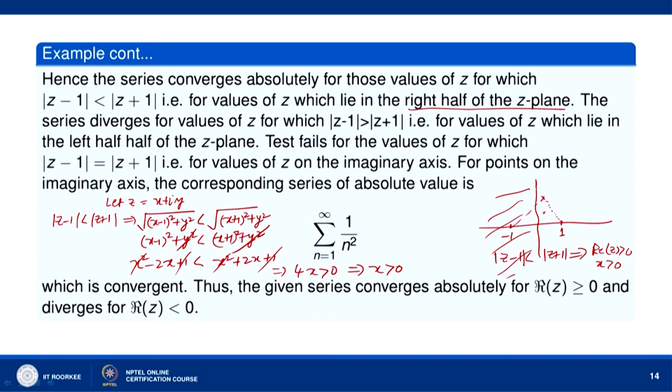So, that is the points which lie on the imaginary axis. Okay. Any point on the imaginary axis has its distance from 1 and minus 1 the same. Okay. So, for points on the imaginary axis, let us see what happens to the corresponding series of absolute values.